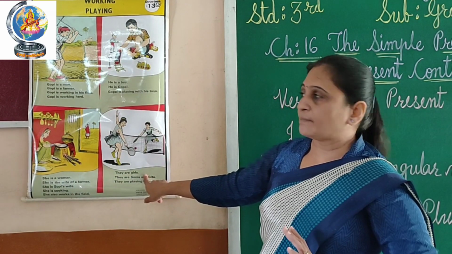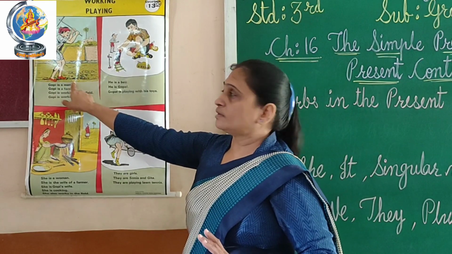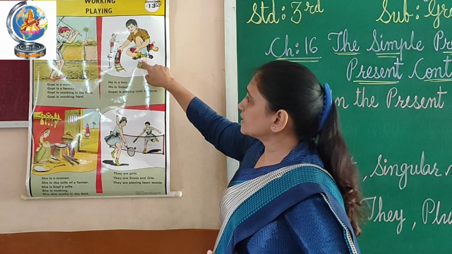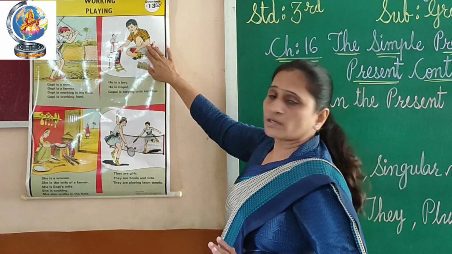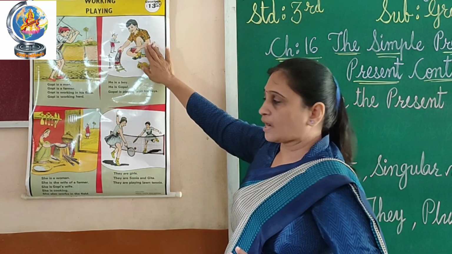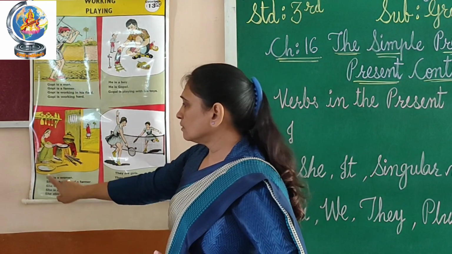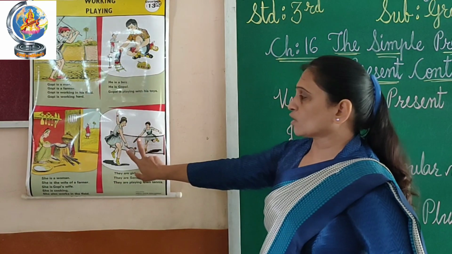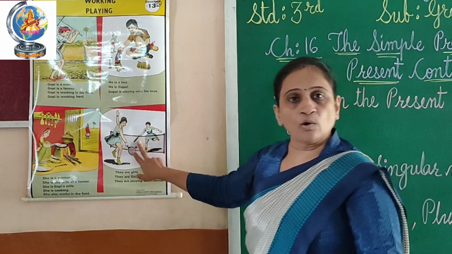Four pictures are available. Here a singular noun, he is a boy, we are talking about Gopal, so he is also a singular noun. Here we are talking about a woman, so she is also a singular noun. And here we are talking about two girls, so that is a plural noun.